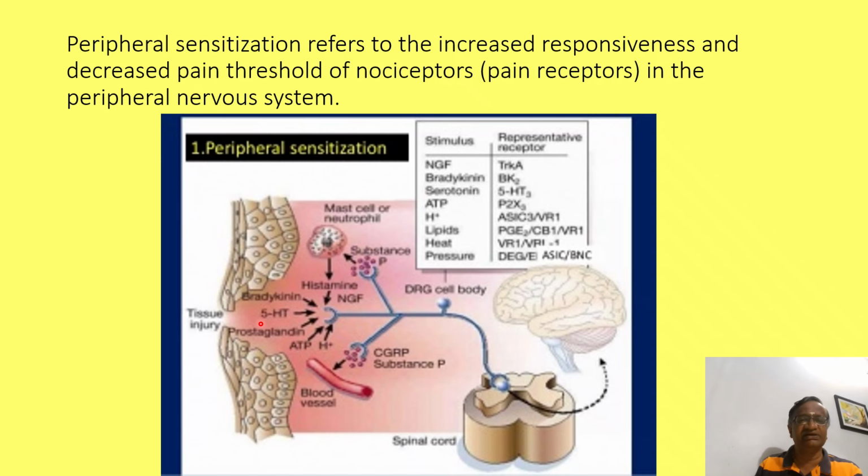The injury is here. Sometimes if you touch here also there will be pain. Touch here also there will be more pain. The painful stimulus is also increased. There are so many chemicals involved in this: acetylcholine, CGRP, substance P, bradykinins, histamines, nerve growth factors, and prostaglandins. So if you cut down this prostaglandin, possibly there may be a decrease in the peripheral sensitization. Peripheral sensitization means that it occurs at the site of injury here.